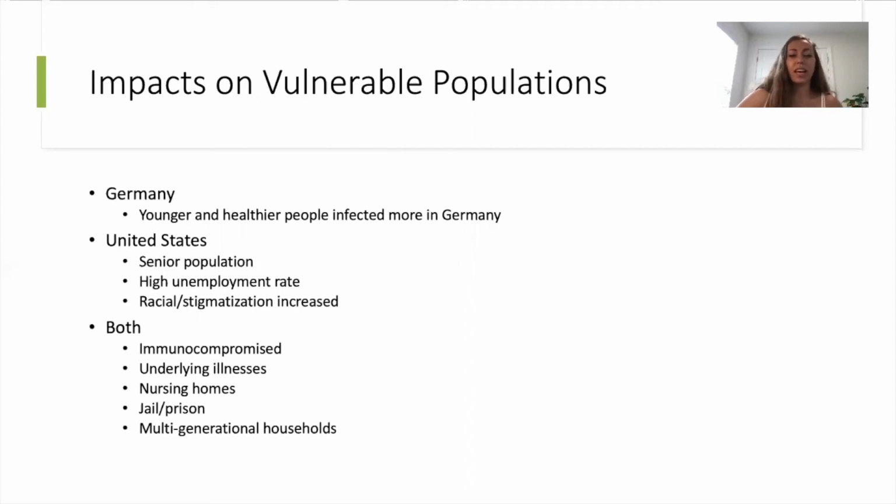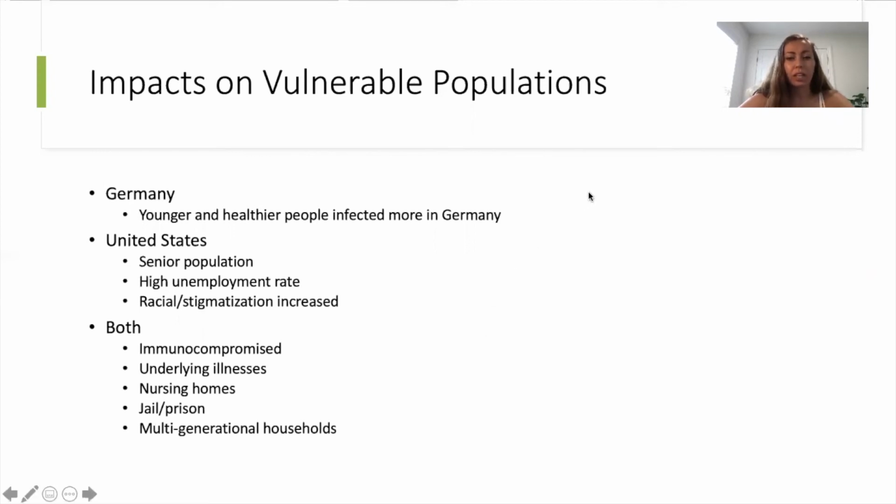So the CDC identifies people who are at higher risk of infection as 65 and older, in a long-term facility, immunosuppressed, and people with underlying illnesses. The US took additional measures to protect the senior population, such as designated shopping hours at stores like Walmart or grocery stores, Lowe's, those kind of things.